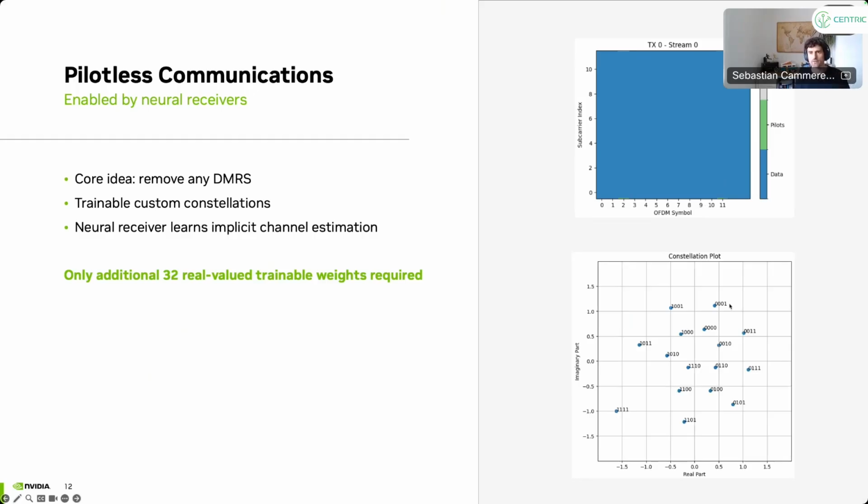But now in the idea of end-to-end learning, we totally remove these pilots. So we have more data symbols, essentially higher data rates. And what comes out of the training is actually a new constellation. This is a non-standard QAM, essentially. It's not a rectangular QAM anymore. So it's clearly geometric shaping that comes out of the training here. And there's an interesting observation that there's one, let's say, anchor point. You can interpret it intuitively as a superimposed pilot. That just comes out of the gradient-based training. So we just use the same training as we use for the neural receiver, essentially.